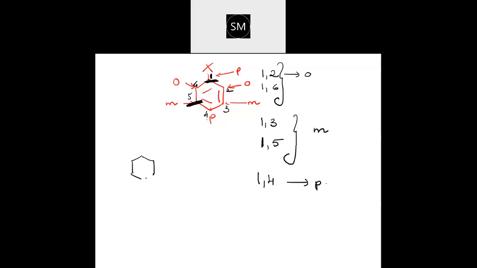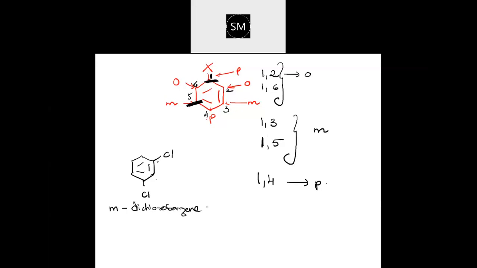See, now if I give you this compound, you should tell me what will be the name of this. What do you think will be the name of this? Here is the halogen atom. So if this is the halogen atom, this will be the first position, second position, third position. So 1 and 3 position is which position, students? Meta position, no? Correct. So this will be called meta dichlorobenzene.